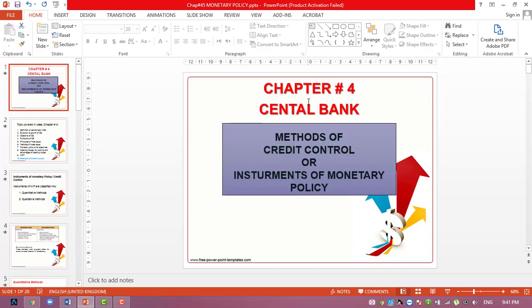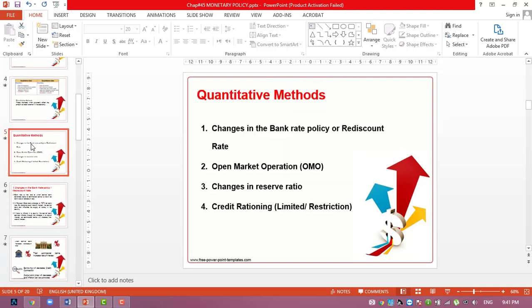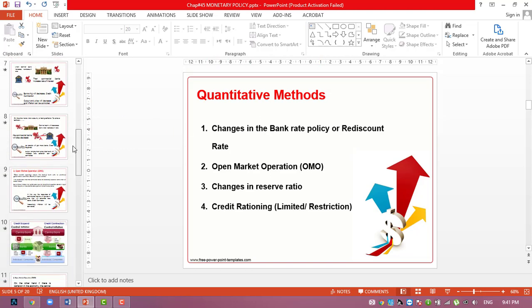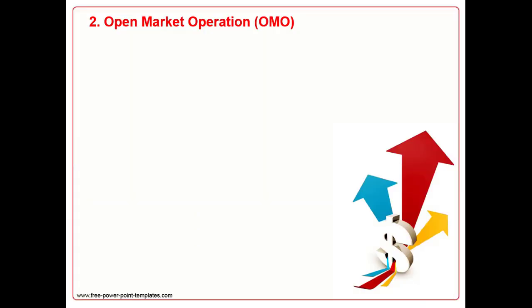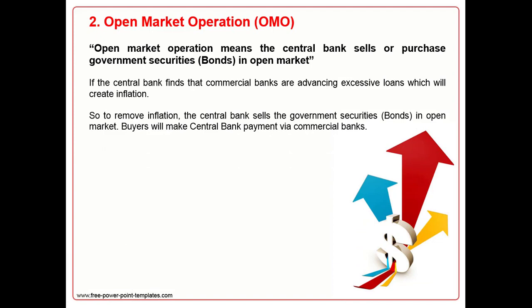We were revising the chapter Central Bank, and the topic which we were revising is credit control methods or instruments of monetary policy. In the last class, we discussed the first method, that is a quantitative method, change in bank rate policy or rediscounting rate. Today we are going to discuss open market operation, OMO. So second year commerce, this is the second quantitative method of controlling credit in the country.